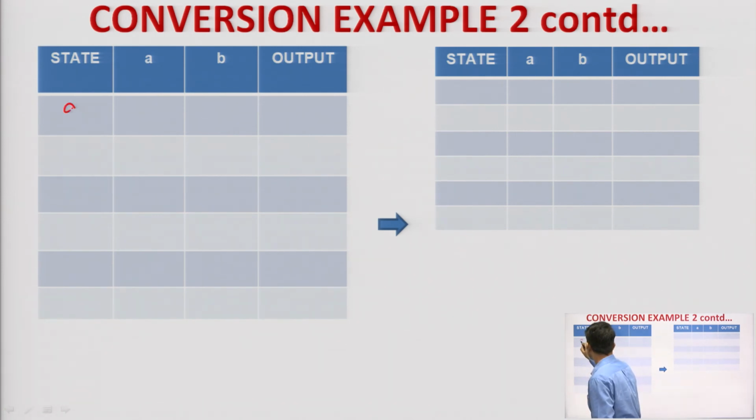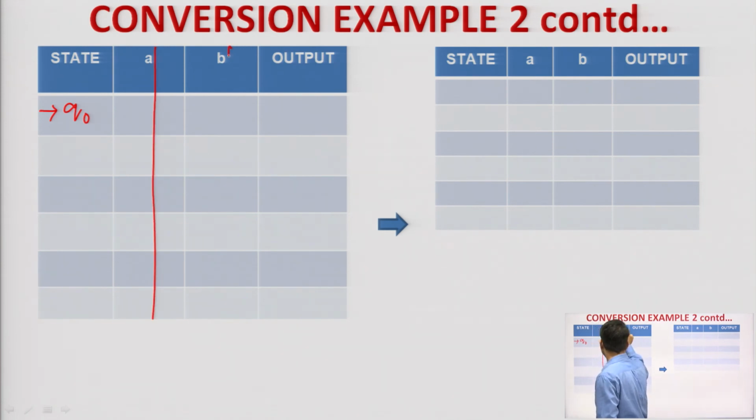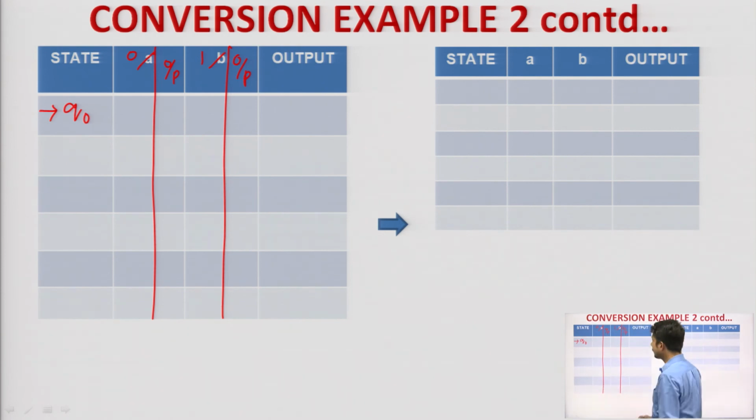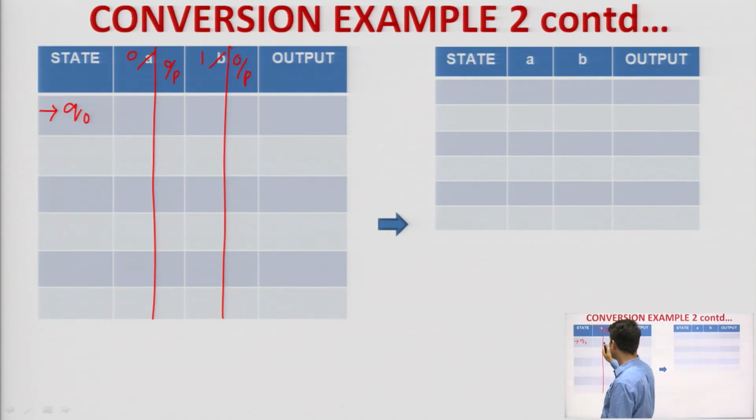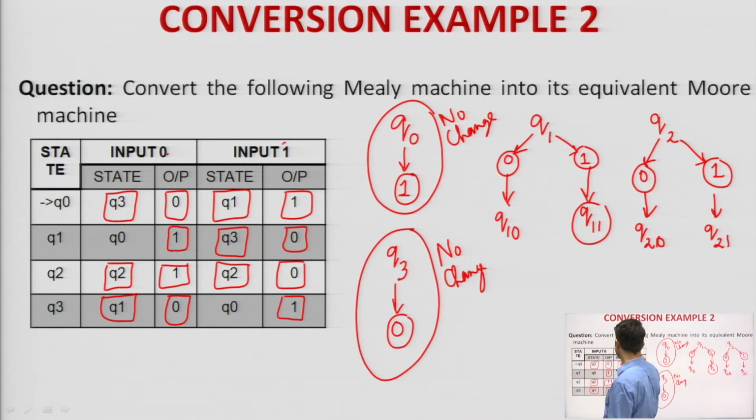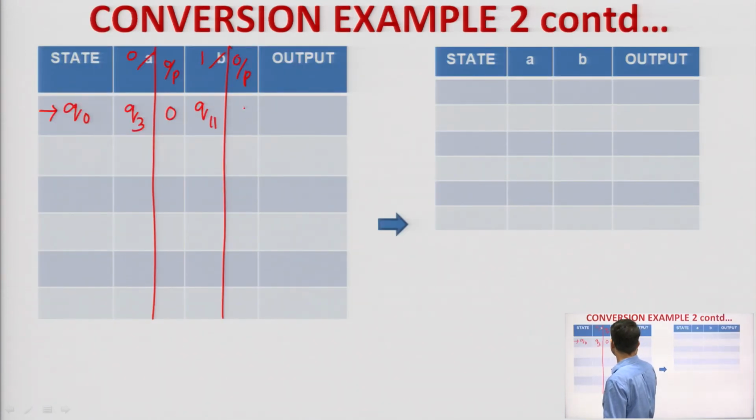So, this will be Q naught, the initial state, and here I am dividing into one more column, and this is output 0, this is output 1. I am writing the current output, and later on I will write it over here. So Q naught in the first step, on seeing input alphabet 0, goes to Q3 whose output is 0. Then Q naught on seeing input alphabet 1 goes to Q1 whose output alphabet is 1. So the state having output alphabet 1 is Q11. So I will write Q11.